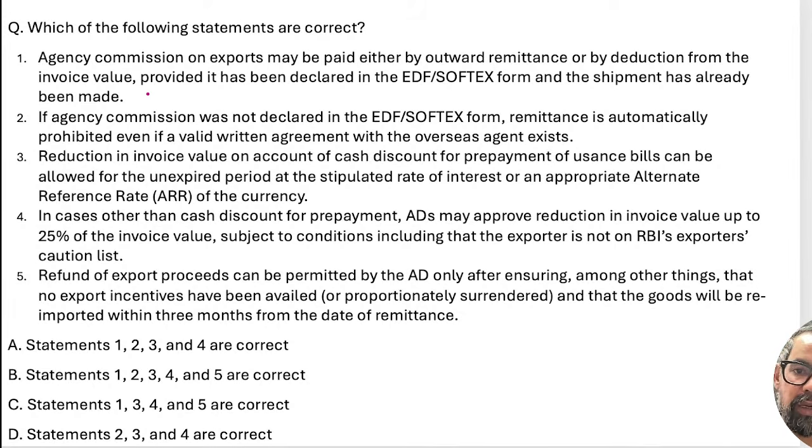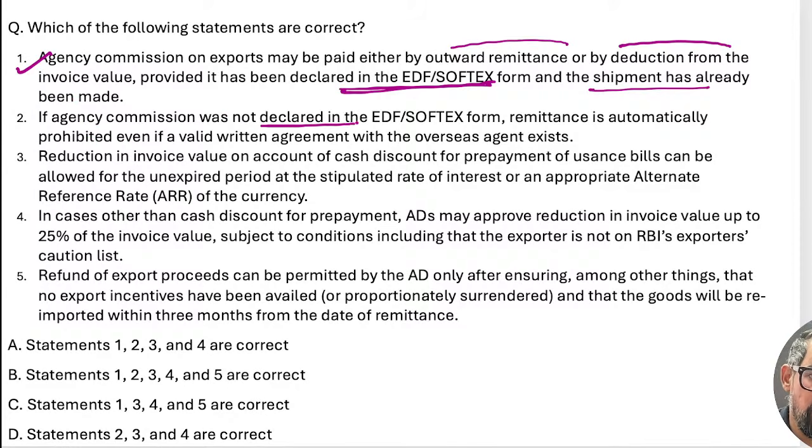So, agency commission on export may be paid either by outward remittances or by deduction from the invoice value, provided it has been declared in EDF and Softex. That is true. The second one is agency commission: if agency commission was not declared in this, remittances is automatically prohibited for the valid written agreements. No, it is not related to that one. They will not be having advantages to this.